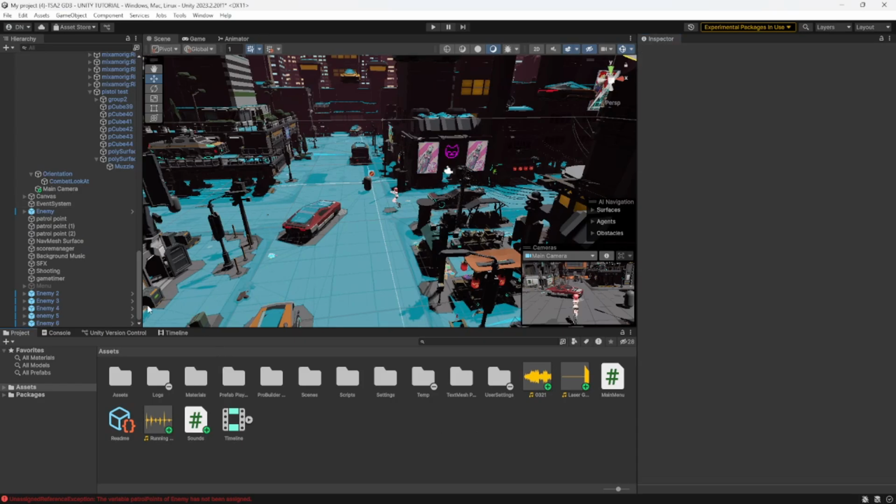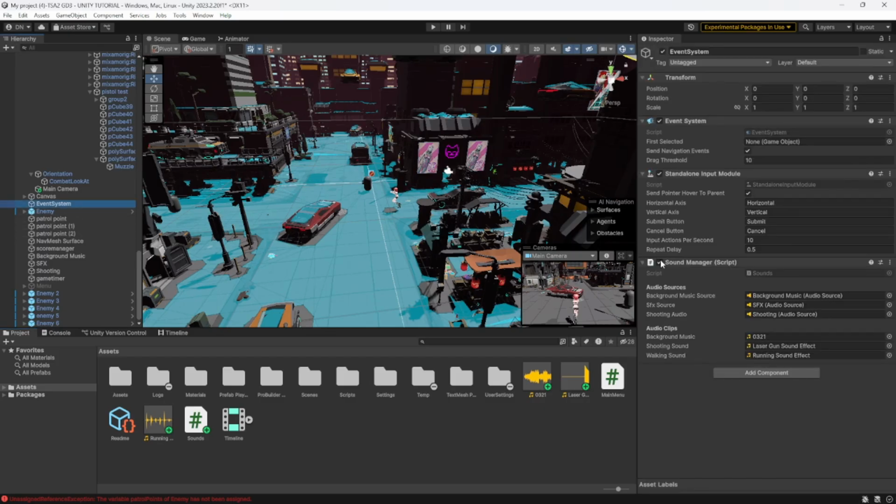After implementing the code, we want to assign the audio sources and audio files in the inspector. Go to the sound manager script, then drag the background music source, which we created earlier, here.